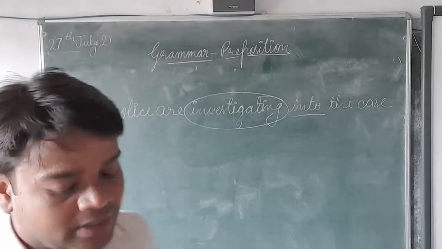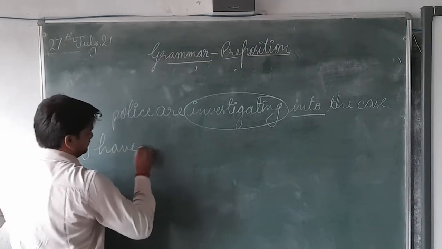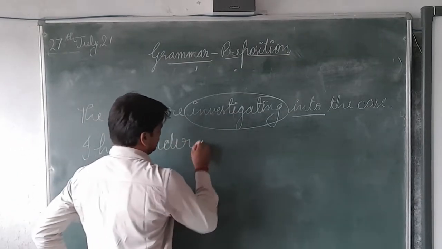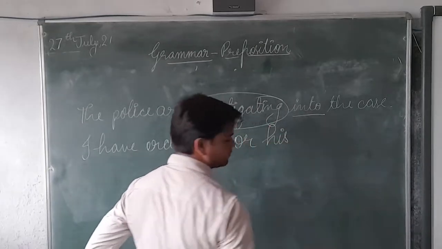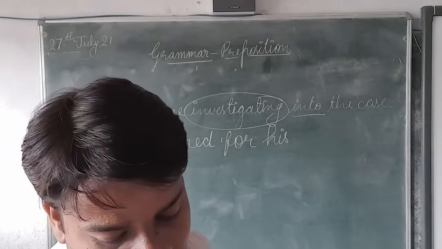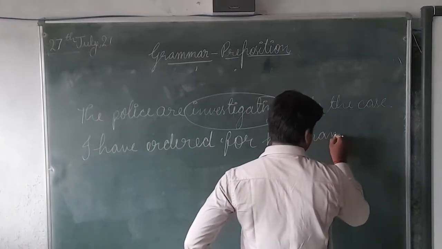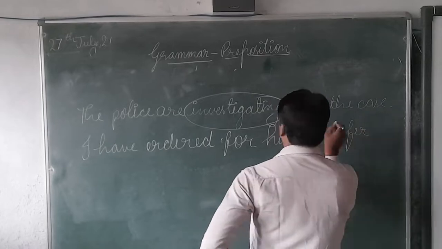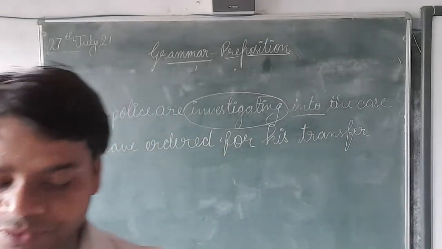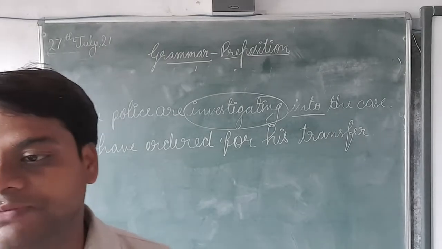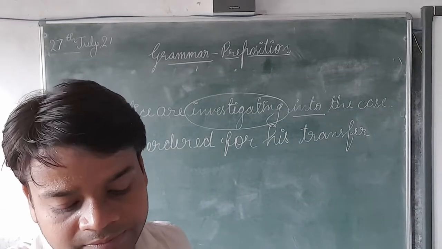I have ordered for his transfer. Once again, in this sentence, you have already written so many verbs. Now, can you tell me which one is wrong?